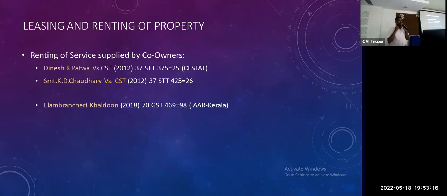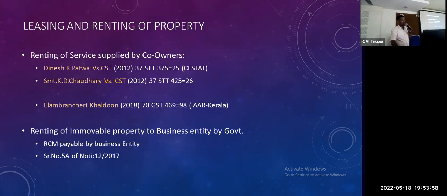Renting of service supplied by co-owners. We have to divide it into two parts. I have two owners in a single property renting to somebody else. Can the recipient claim two concessions? Yes, the buyer can avail two different concessions. One person may enter a residential purpose agreement and the other a commercial purpose agreement, so they can avail residential for the residential person and commercial for the commercial purpose.